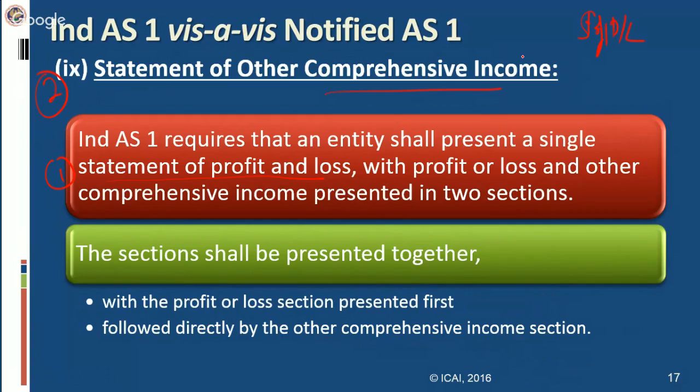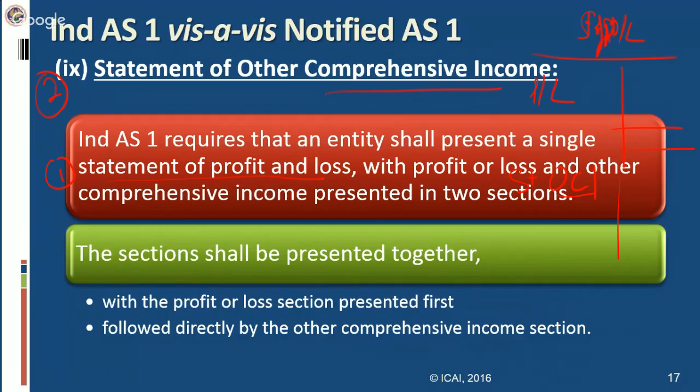In that statement of profit and loss, you will be giving items which appear in P&L, and after concluding that statement, you will continue with the same statement with statement of OCI, other comprehensive income. Now, what is other comprehensive income?